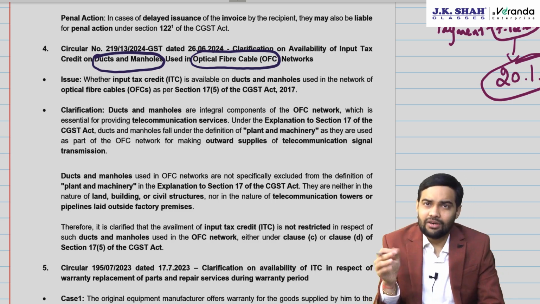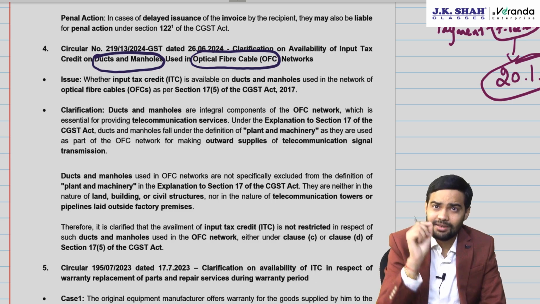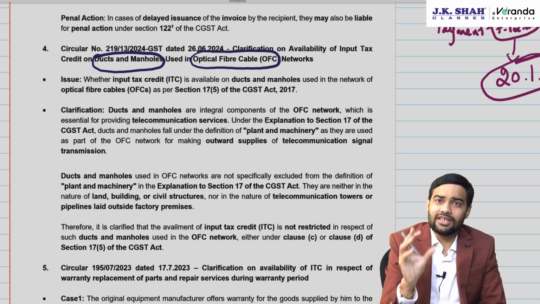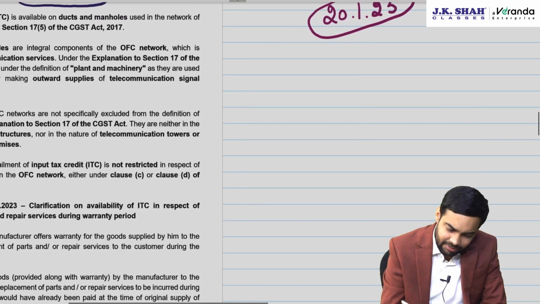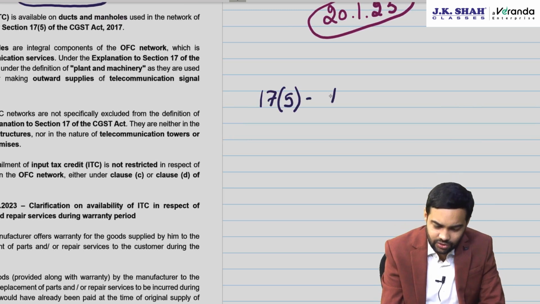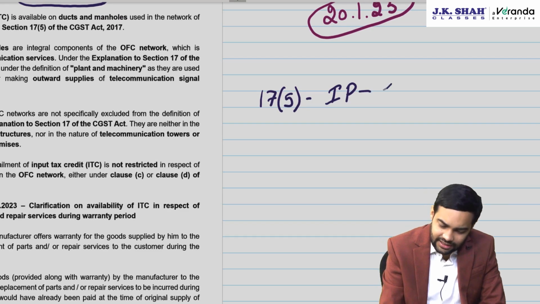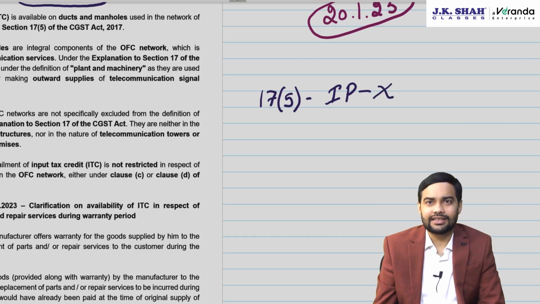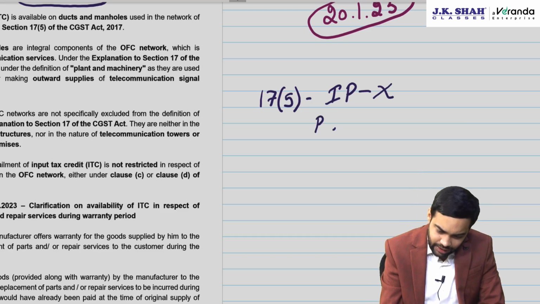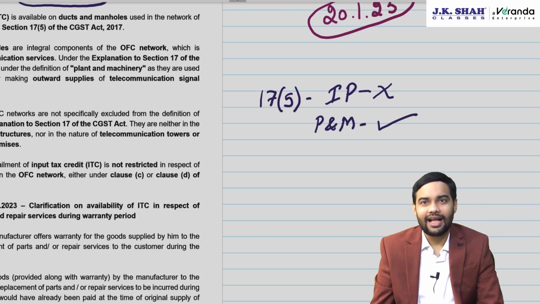Now this duct or manhole which is being placed, the question is whether ITC will be available for this duct and manhole. Let me tell you the provision. Section 17(5) says any goods or service or works contract used for immovable property construction is not eligible for ITC. But if the same is for plant and machinery, then ITC is available.